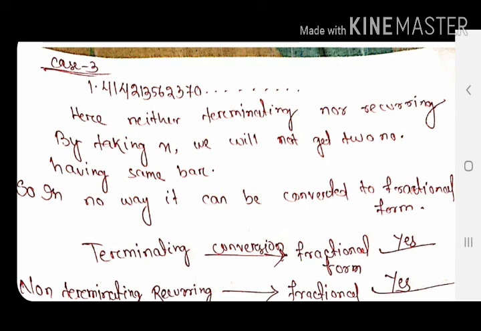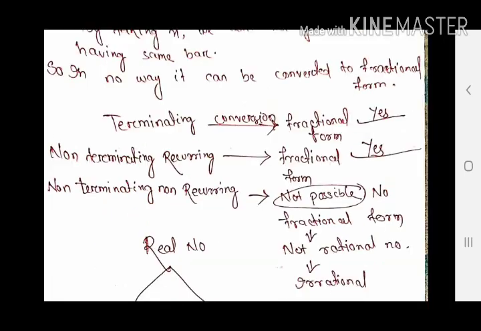Also in the second process, if you take x, nothing is being repeated, so no bar is there. So if you subtract 10x minus x, or 100x minus x, or 1000x minus x, here also we will not get anything.